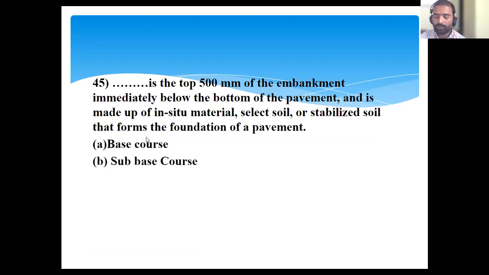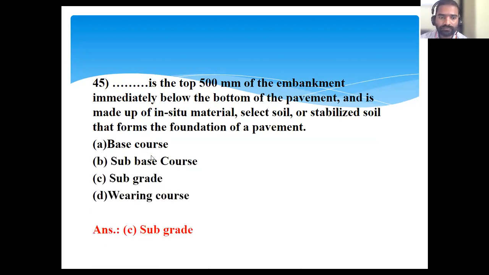Okay, so this is the embankment. What is asked is the top 500 mm of the embankment immediately below the bottom of the pavement. Here is the pavement, and below the pavement, 500 mm there will be soil.